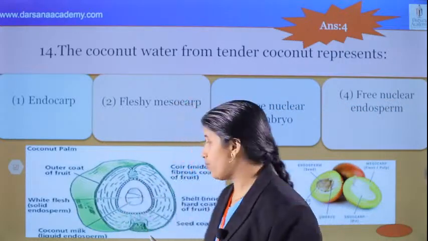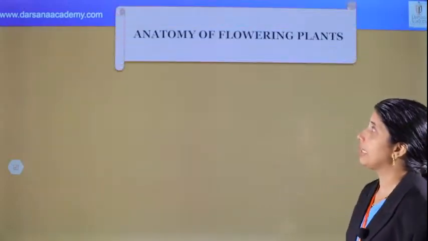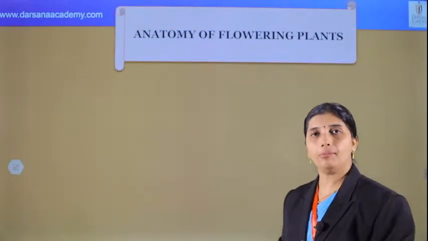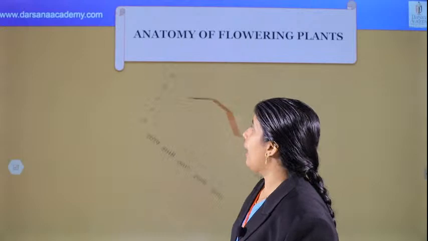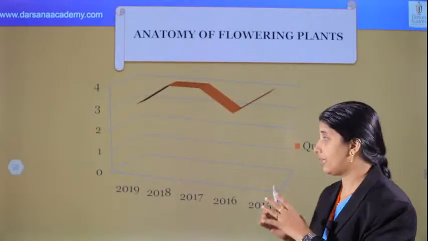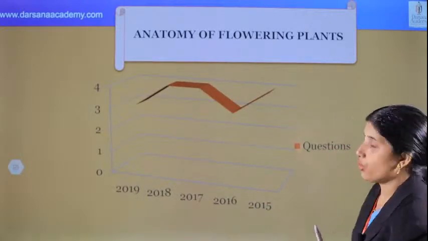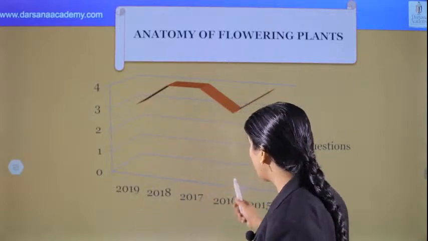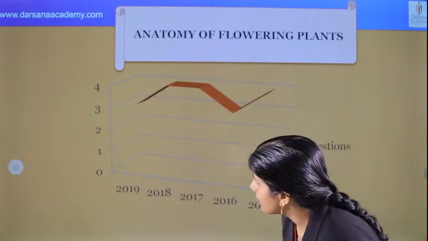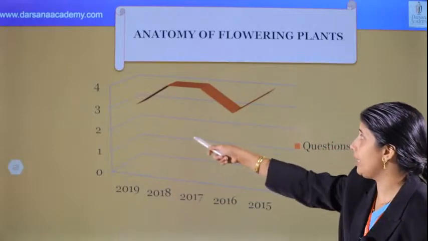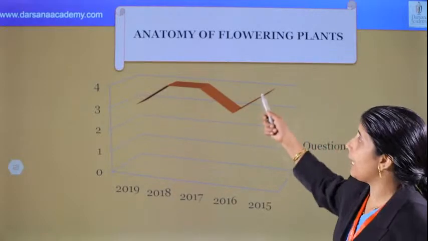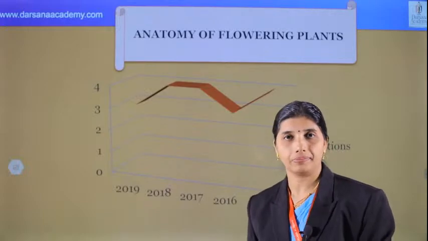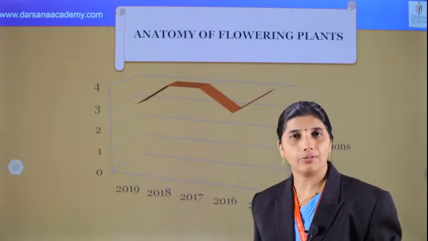Okay, and next we can move to the next chapter, anatomy of flowering plants. Okay, and what are the different questions? What is the pattern? What is the strength of the questions asked? We can see that in 2019 and 2016 there are 3 questions, whereas in 2018 and 2017 there are 4 questions, and in 2015 there are also 4 questions asked. Okay, very important chapter, we know that.